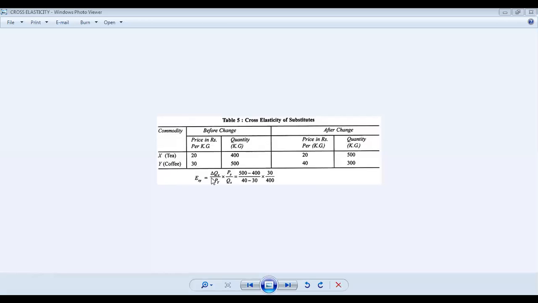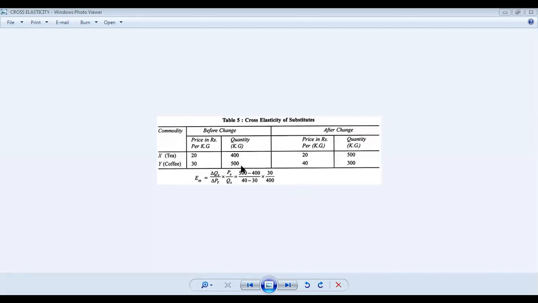Here is an example of cross elasticity of substitutes. Commodities X and Y, that is tea and coffee, are given, with prices before and after the change and quantities before and after the change. The price of tea was 20 rupees per kg and the price of coffee was 30 rupees per kg, and the quantity demanded was 400 kg for tea and 500 kg for coffee.